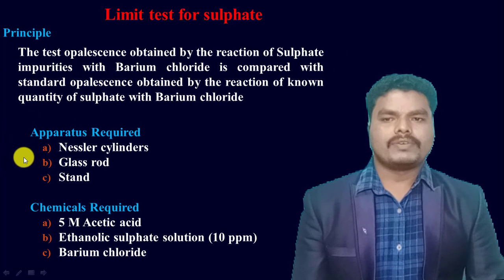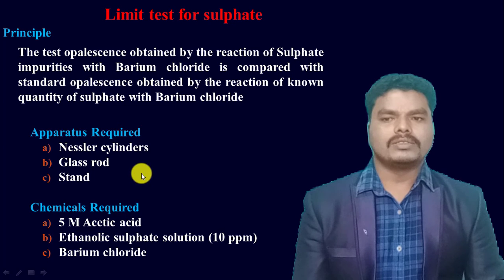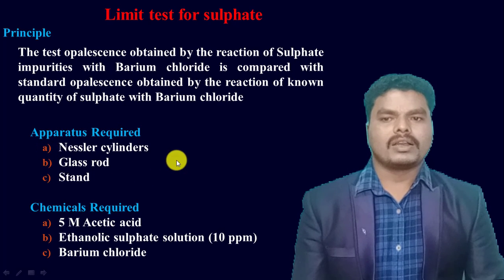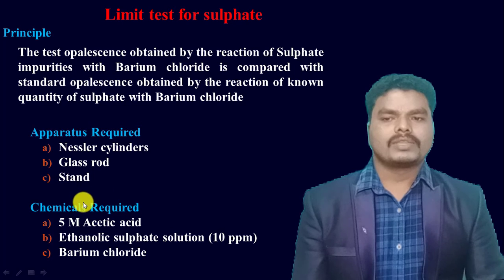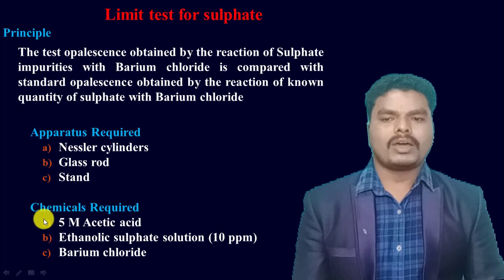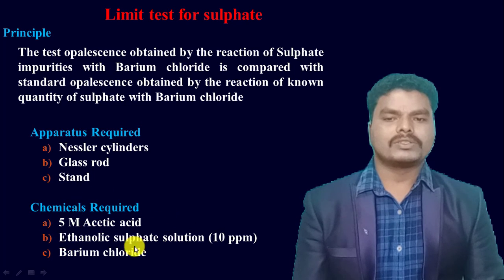The apparatus required for this limit test for sulfate are Nessler cylinders, a glass rod and a stand. Chemicals required are 5 molar acetic acid, ethanolic sulfate solution, and barium chloride.